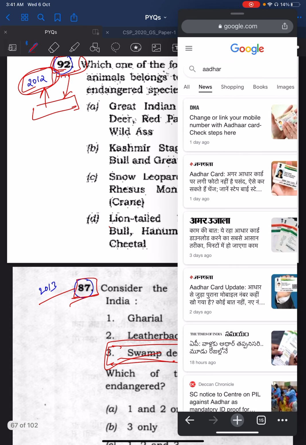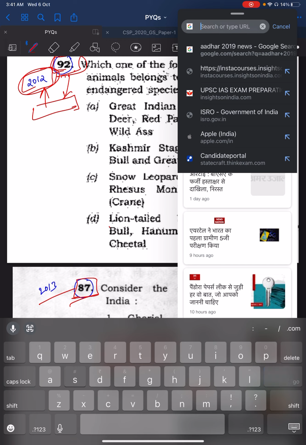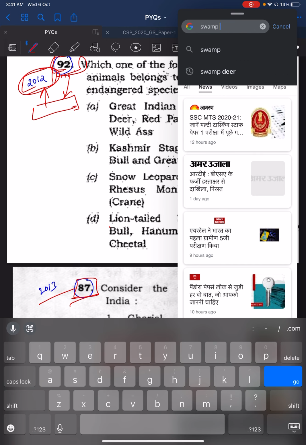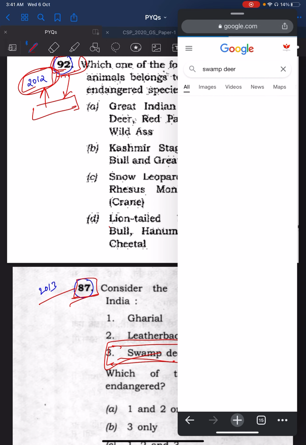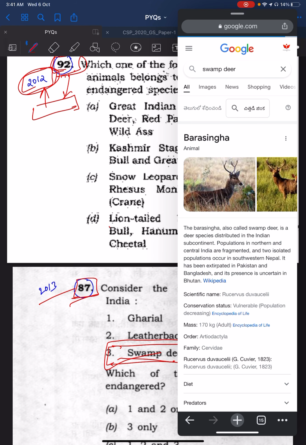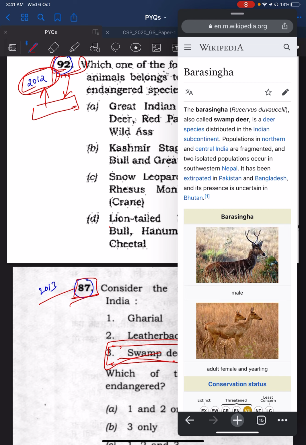Just go to Google, type in swamp deer, open Wikipedia, and read the basic first paragraph. Barasingha is a deer species distributed in the Indian subcontinent. Populations in northern and central India are fragmented.